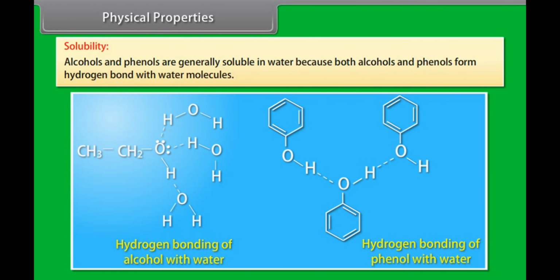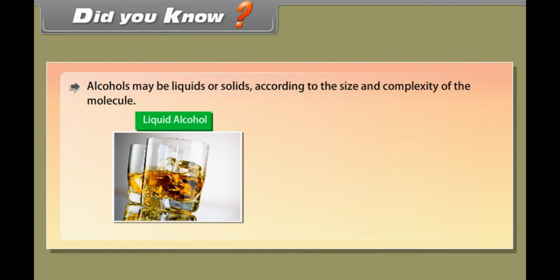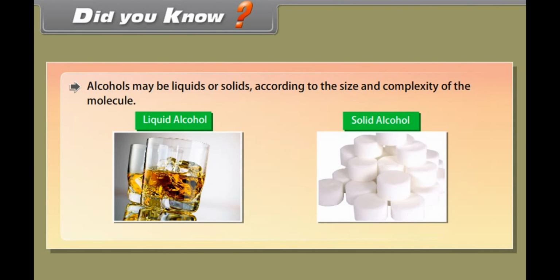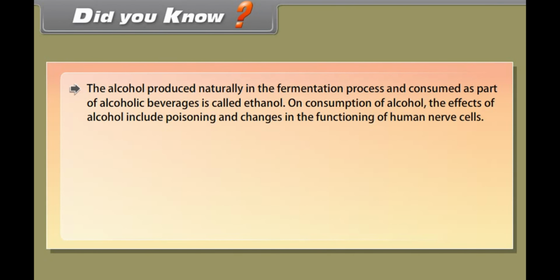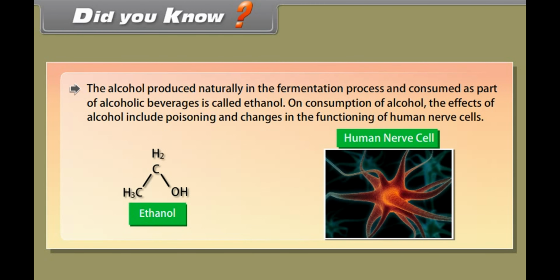Solubility. Alcohols and phenols are generally soluble in water because both form hydrogen bonds with water molecules. Did you know? Alcohols may be liquids or solids according to the size and complexity of the molecule. The alcohol produced naturally in the fermentation process and consumed as part of alcoholic beverages is called ethanol. On consumption of alcohol, the effects include poisoning and changes in the functioning of human nerve cells.